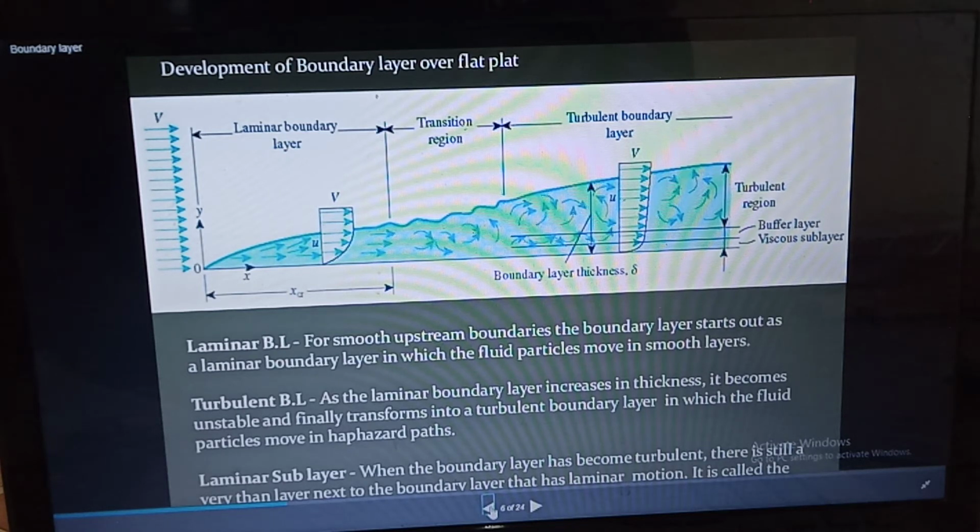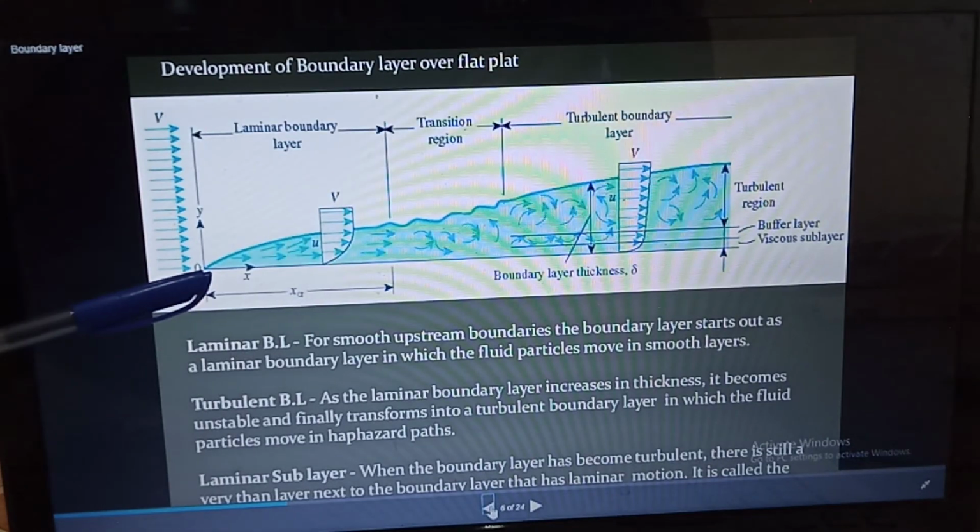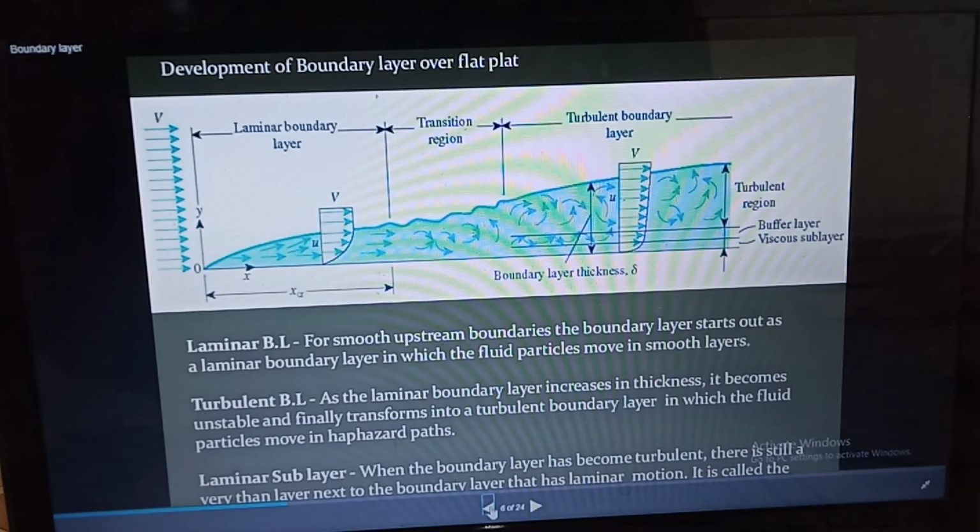Okay, now for defining the boundary layer, that is laminar or turbulent boundary layer, consider the flow of fluid having free stream velocity capital U over a smooth thin plate which is flat and placed parallel to the direction of the free stream of fluid, as shown in the figure. Now the velocity of fluid on the surface of the plate should be equal to the velocity of the plate.